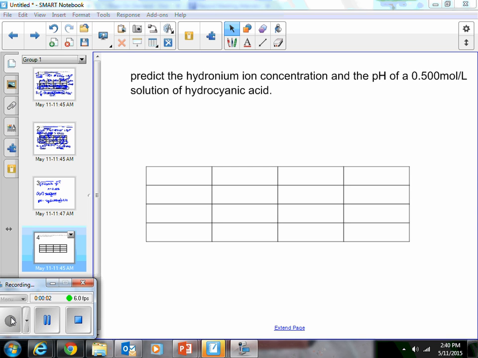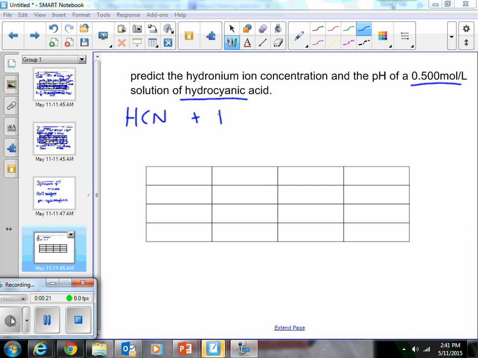Okay, here's example 2, where we are given only the initial concentration of our weak acid, and we have to use that to find the hydronium concentration and the pH. So hydrocyanic acid is HCN, and when this reacts with water, we produce the cyanide ion and hydronium. It's balanced at a 1:1:1 ratio, so we can sub it into our ice table.